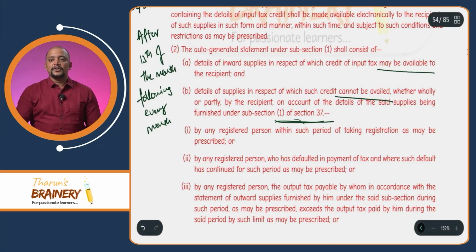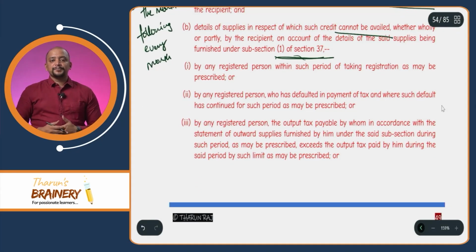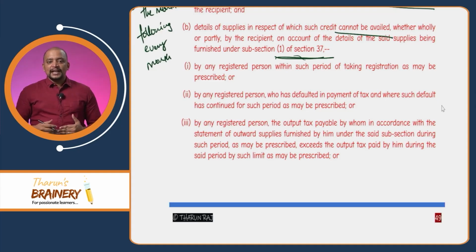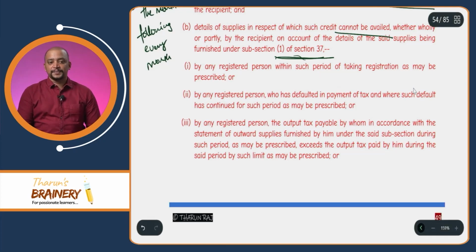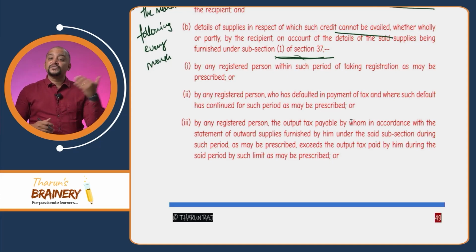What could be the reason for ITC not being available to the recipient? Suppose the supplier has taken registration, and within a prescribed period after registration, the details cannot be made available to the recipient in GSTR2B. Even if the GSTR1 details are filed, the 2B credit is disallowed for newly registered suppliers. What is the reason for prescribing this first point?